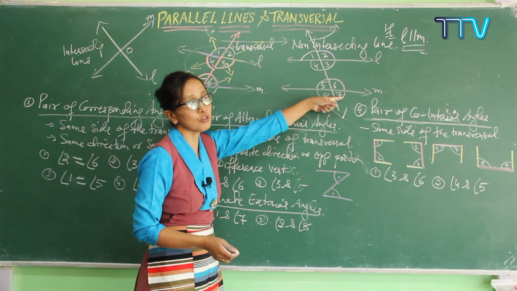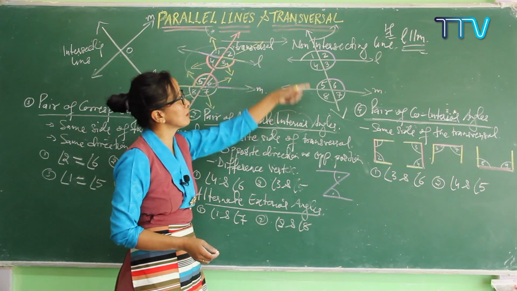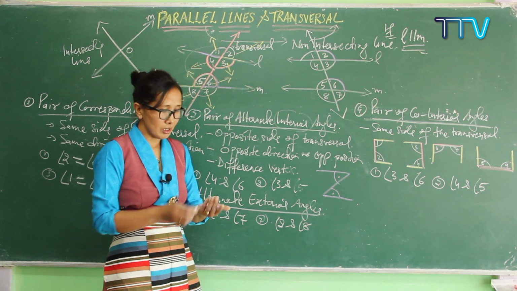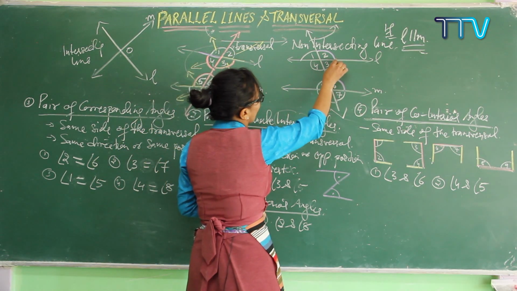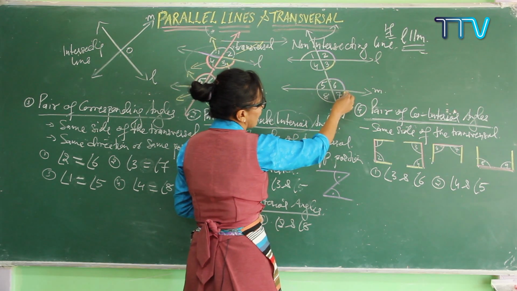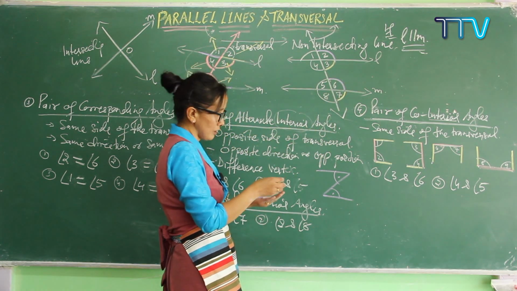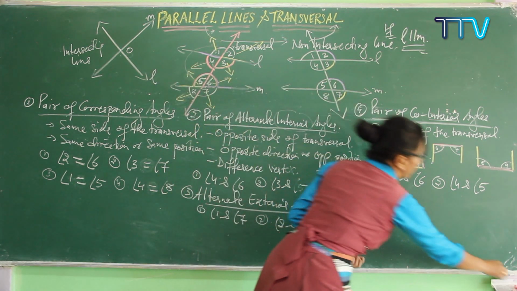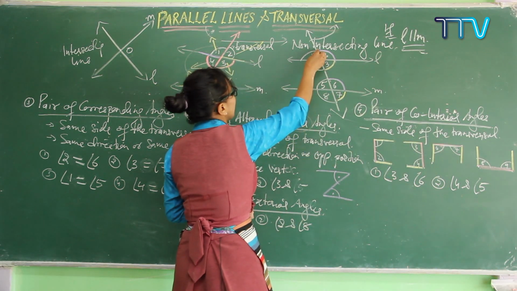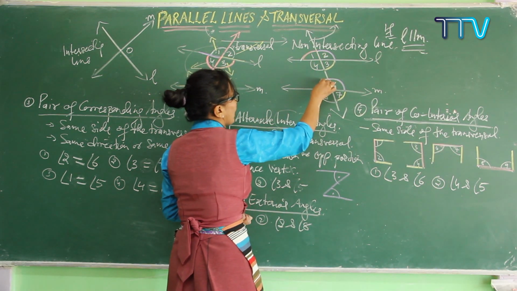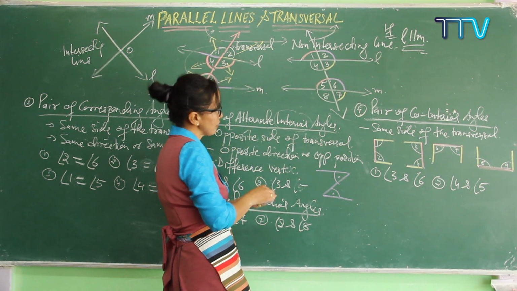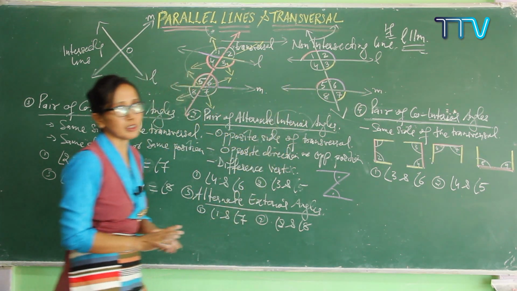3 and 7 are equal to each other. 1 and 5 are equal to each other. 4 and 8 are equal to each other. Do you get it? So here again, 3 and 7 are also equal to each other. Now see again here, let me write it down. Angle 1 and angle 5 are corresponding angles, equal to each other, and then 4 and 8 are equal to each other. Got it?